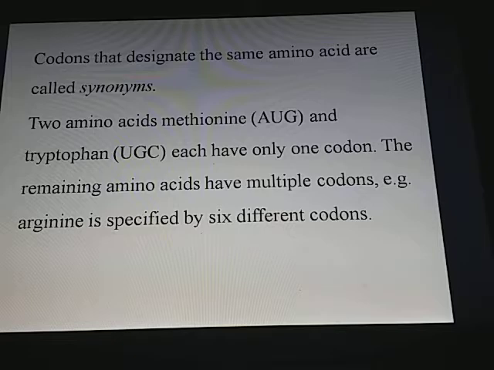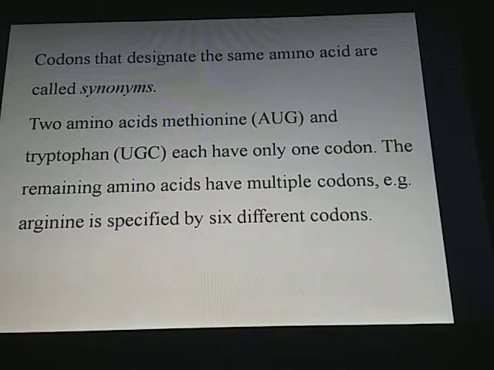Codons that designate the same amino acid are called synonyms. Two amino acids, methionine and tryptophan, each have only one codon. The remaining amino acids have multiple codons. For example, arginine has 6 different codons, which are called synonyms.